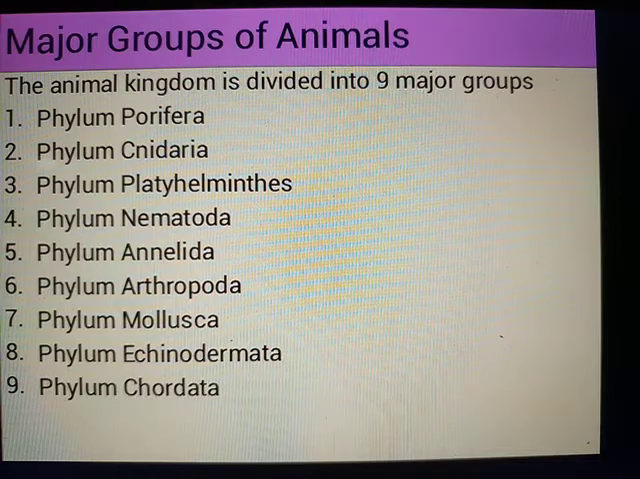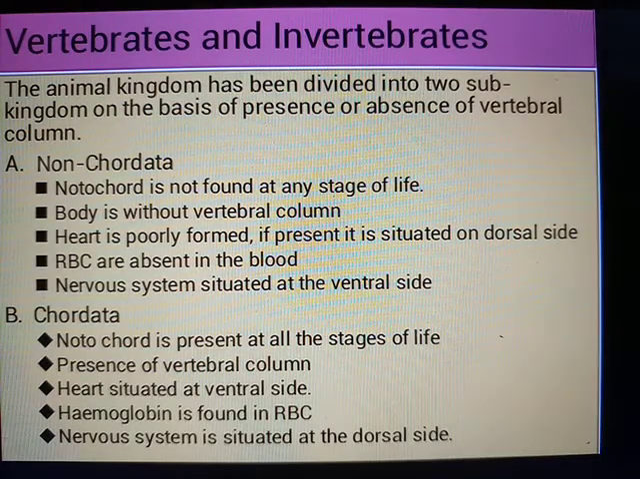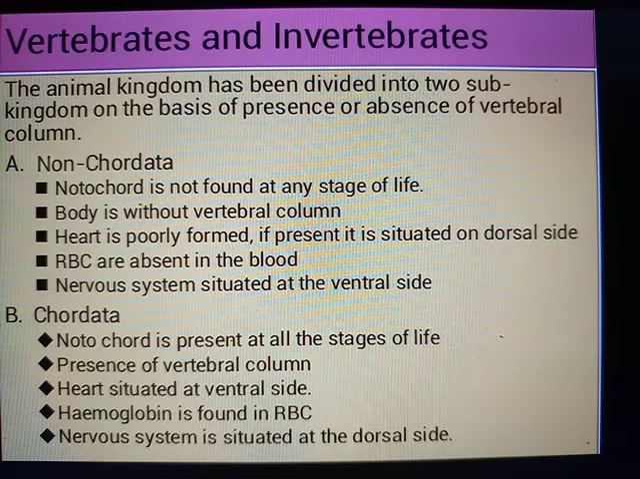But before going to that, first we will find out how these phyla are divided into vertebrates and invertebrates. With vertebrates and invertebrates, the animal kingdom is divided into 2 subgroups on the basis of presence or absence of vertebral column. We already know that we differentiate them by the absence or presence of the vertebral column, that is the backbone. Non-chordata are also called invertebrates, and chordata are vertebrates.